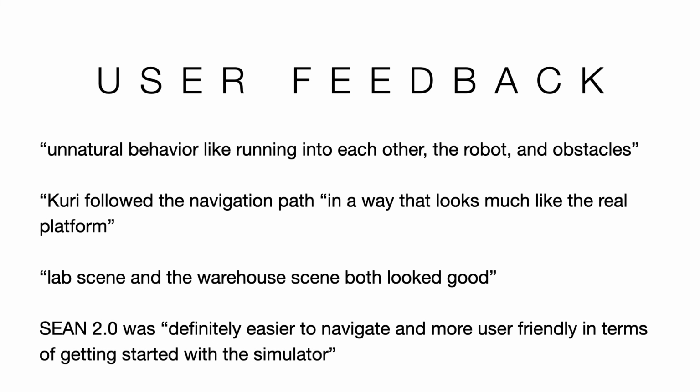We validated that our system was useful for users outside of our team as well. To do this, we gathered user feedback from 4 researchers who were new to using SEAN 2.0. Although one researcher noted that occasionally pedestrians exhibited unnatural behavior, in general, the feedback was broadly positive. For example, one person noted that the lab scene and the warehouse scene both looked good, and another researcher who was familiar with the dynamics of the Kuri robot, one of the robots that we include in SEAN 2.0, noted that the base dynamics were realistic and Kuri followed the navigation path in a way that looks similar to the real platform when controlled by the ROS navigation stack.